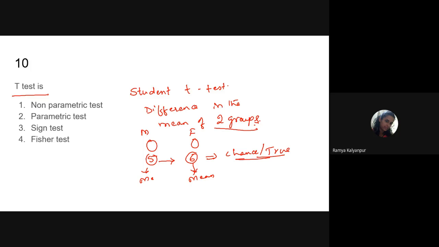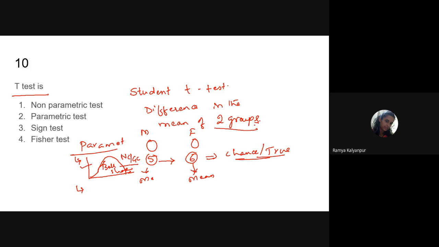And this Student t-test is an example of a parametric test. Parametric tests are the type of test where the data follows a normal distribution. When we plot the collected data as a graph and that graph looks like a bell shape, we call it the normal curve or the Gaussian curve. Whenever data appears this way, you can go ahead with a parametric test.